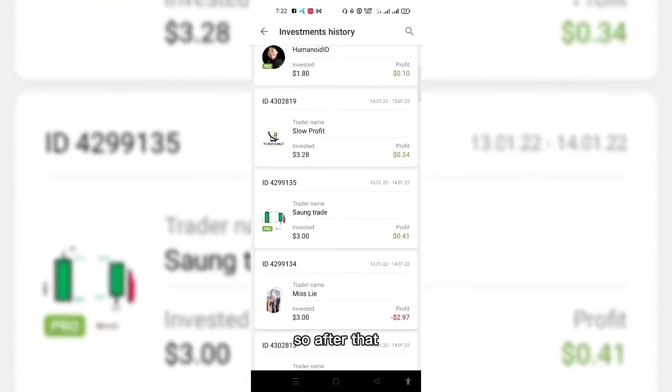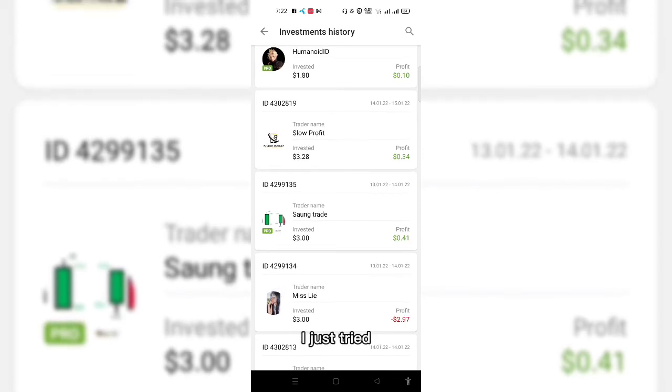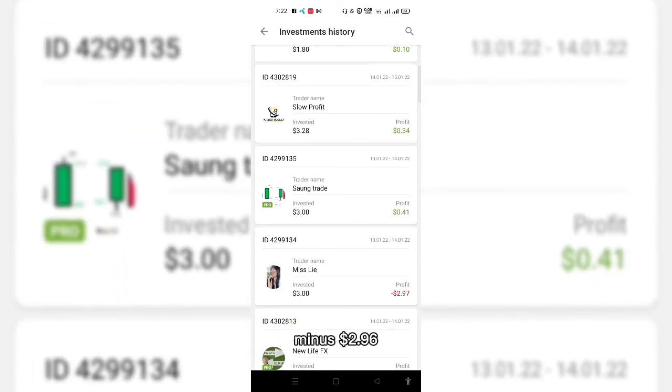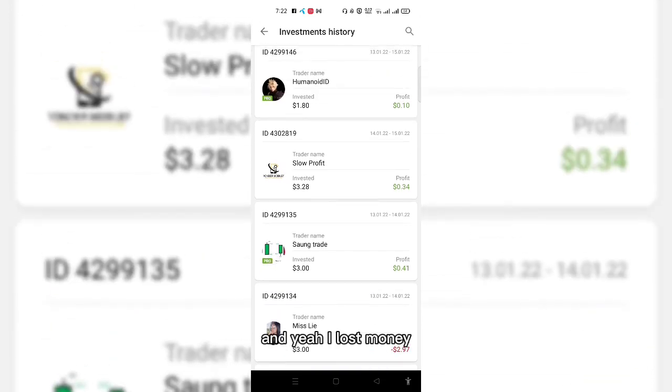Okay, so after that, this Miss Lee, I just tried. It was a high risk trade. I did try it. I know it was a high risk trade, so maybe I won't count the -$2.96, because this was my choice. I know I'm going to lose money in it. There's a pretty good chance of it, but I still tried it, and yeah, I lost money.